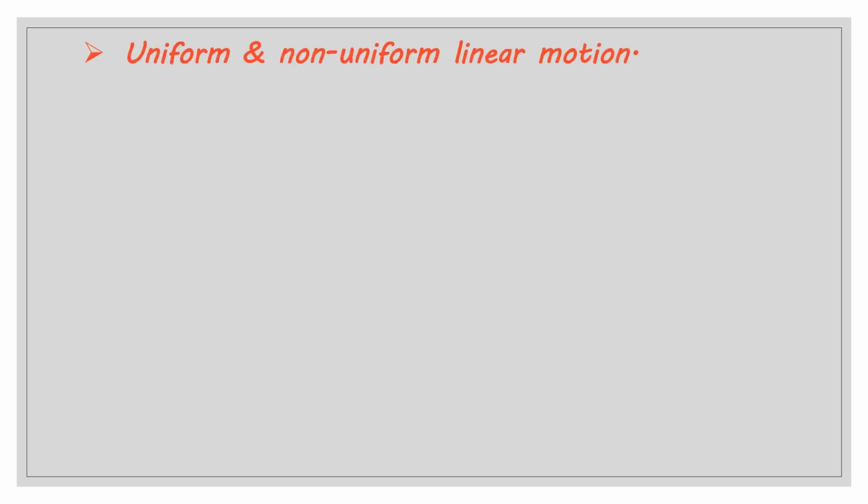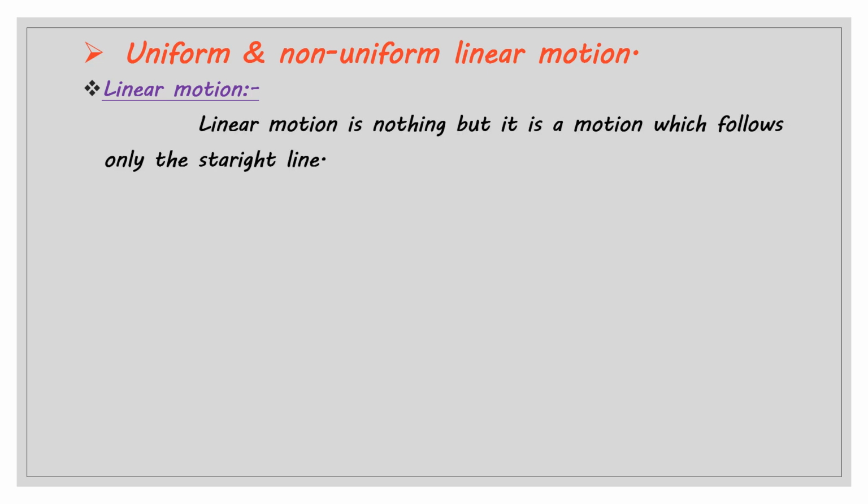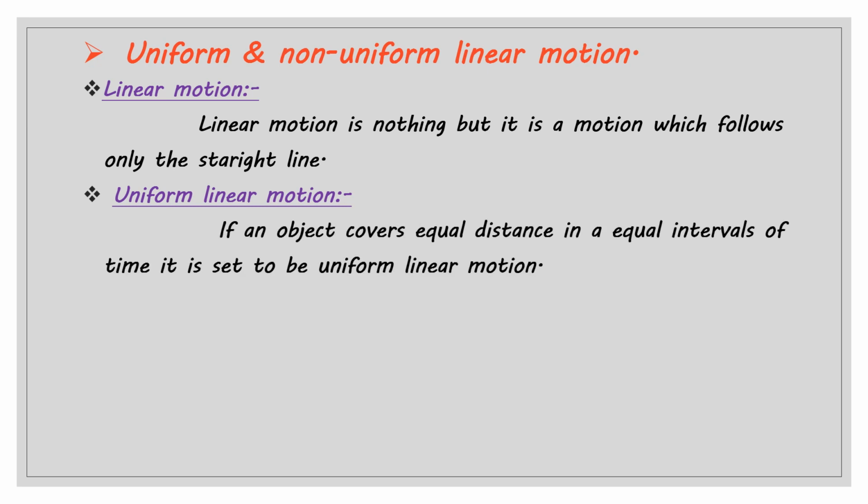Let us proceed further. Uniform and non-uniform linear motion. So first of all, let us understand the meaning of linear motion. Linear motion is nothing but a motion which follows only a straight line. Next, uniform linear motion. If an object covers equal distance in an equal interval of time, it is said to be uniform linear motion.